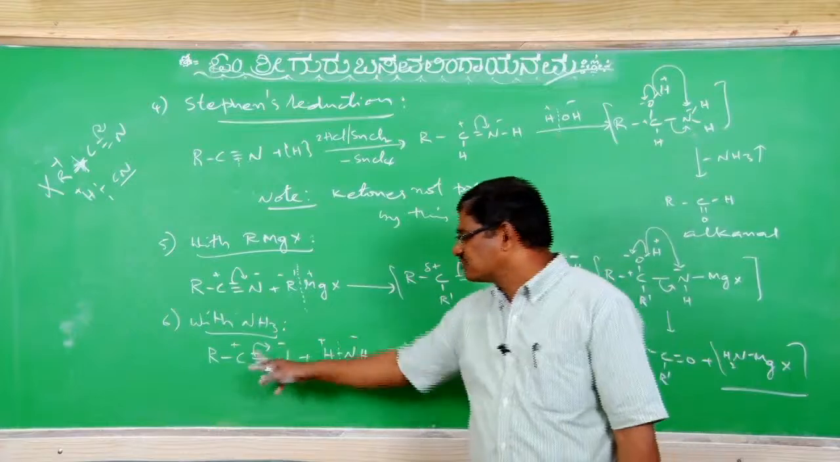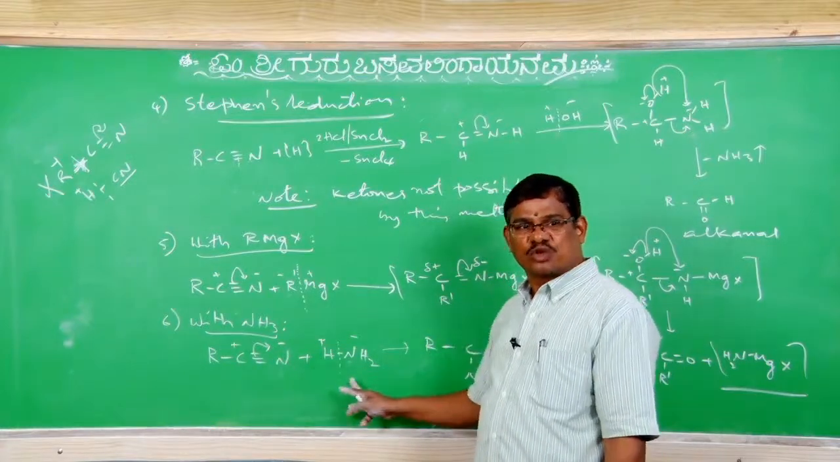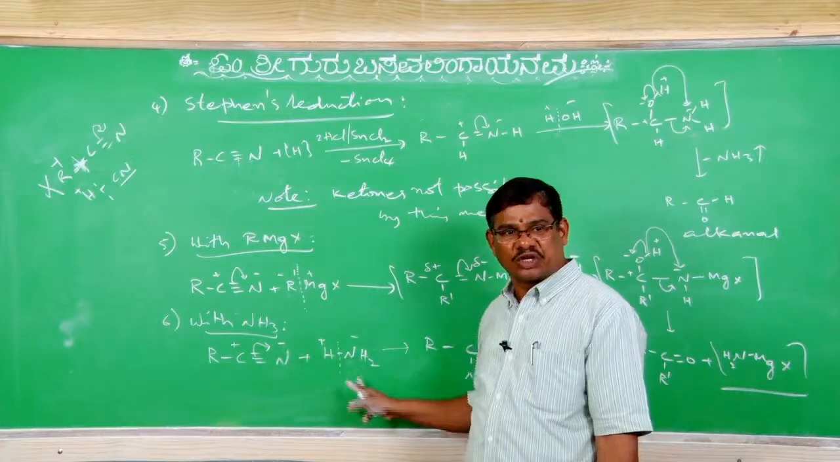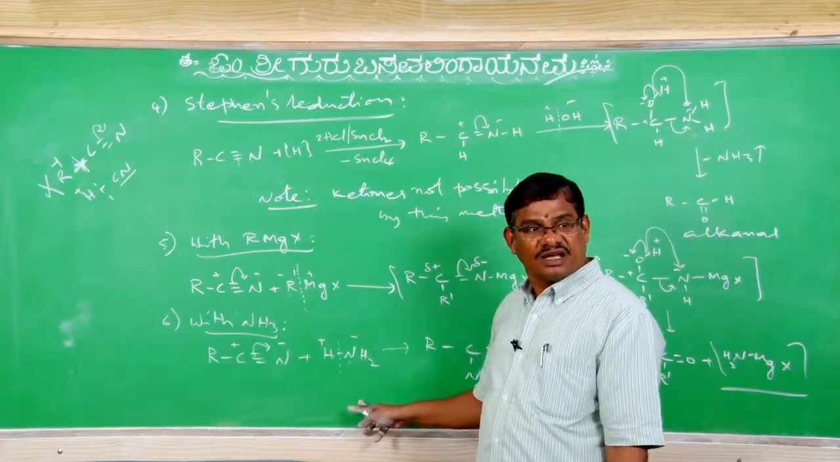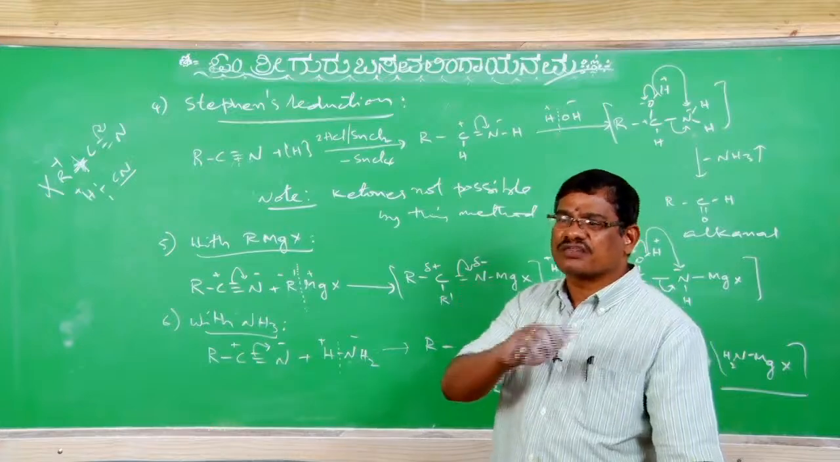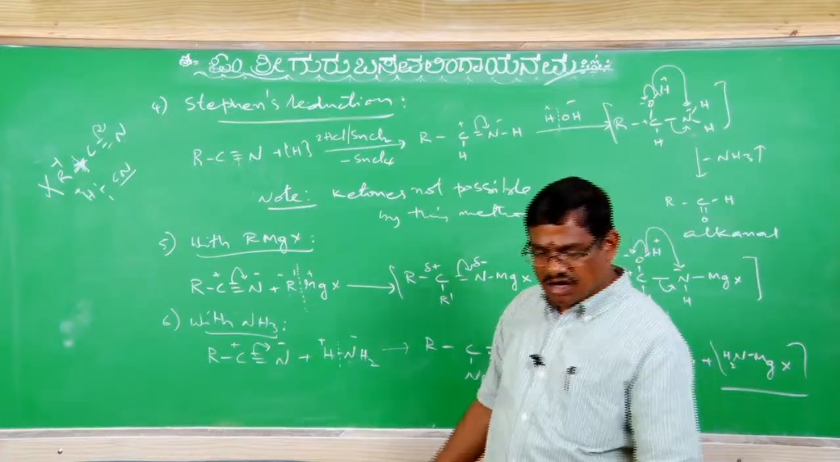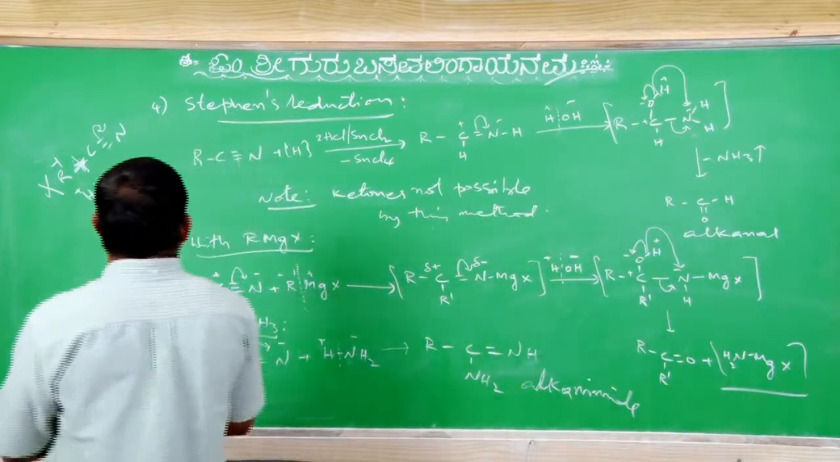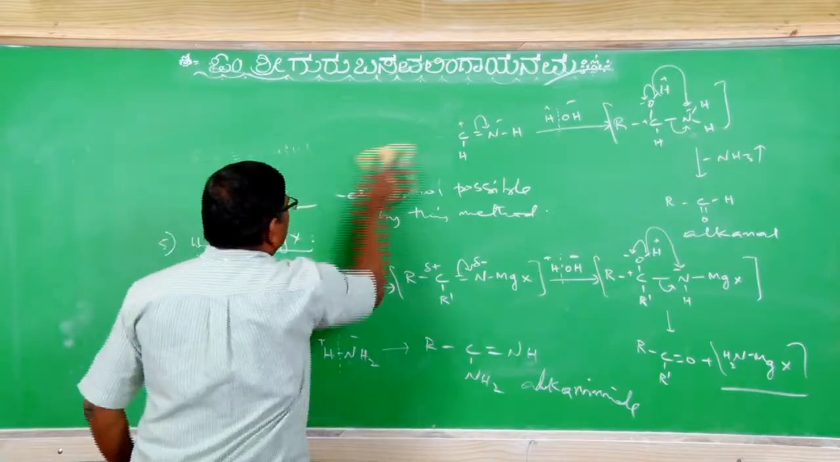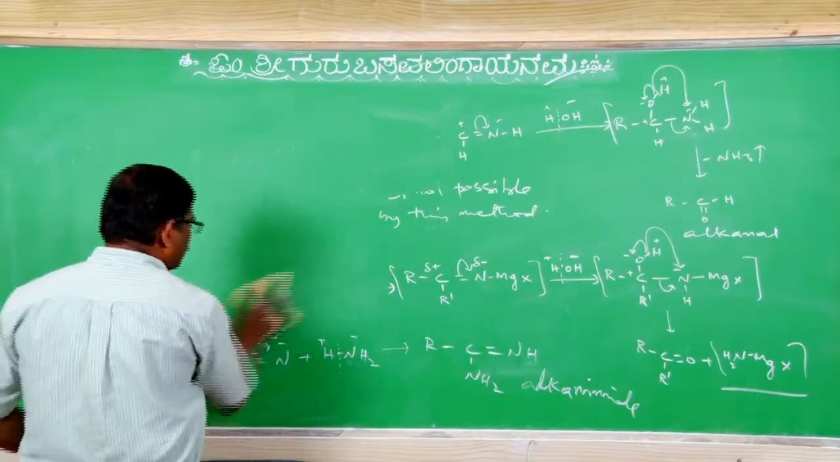Only H plus goes to nitrogen. NH2 minus goes to carbon. This NH2 minus could not go to nitrogen because negative and negative repel. Clear? So you have to do that common thinking. With practice you will definitely get it. These are the chemical properties of alkyl cyanides. Then let us see the chemical properties of alkyl isocyanides.